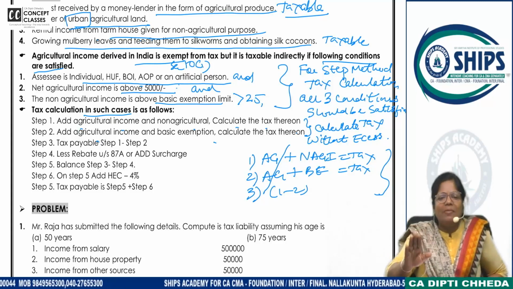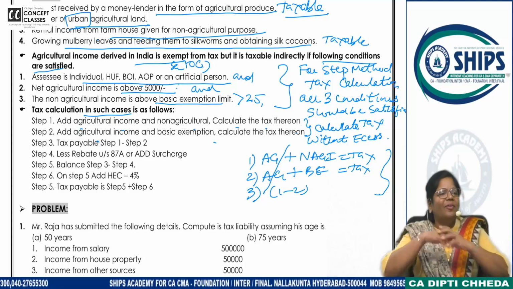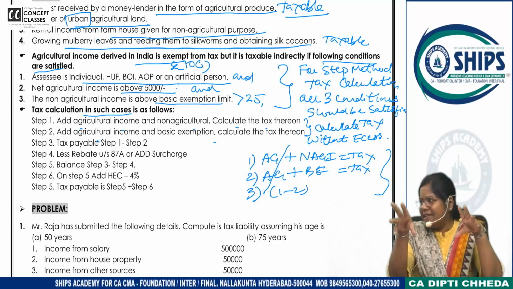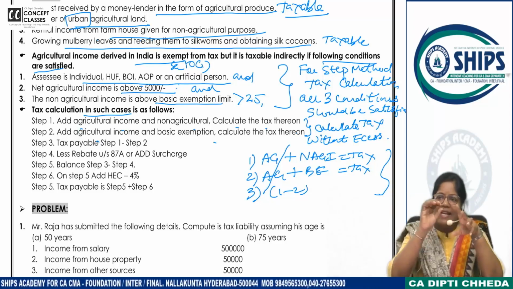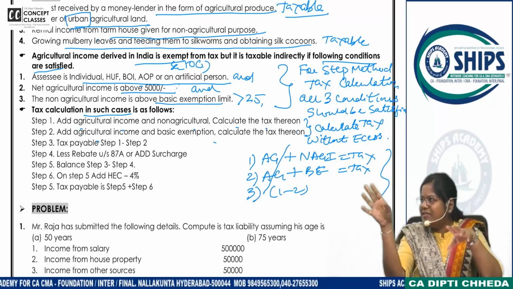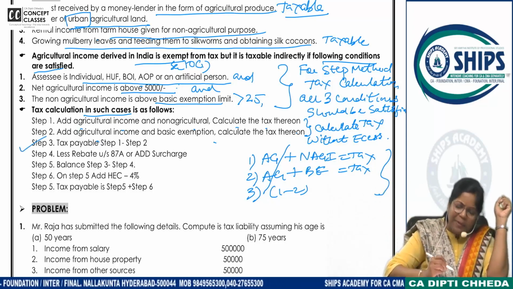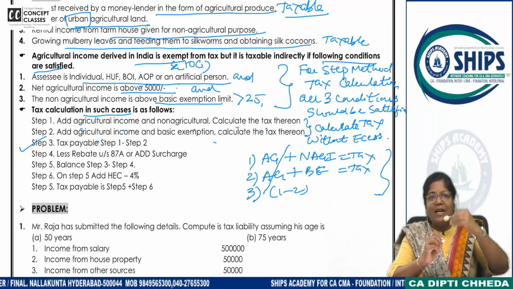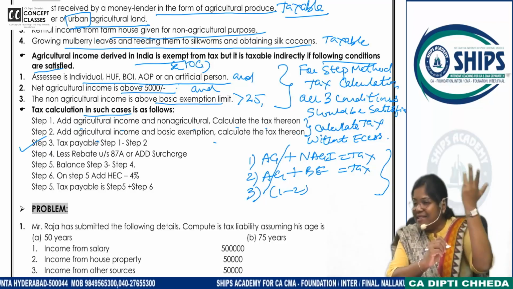What is your first step, dear students? Agricultural income and non-agricultural income, calculate the tax. Then agricultural income and basic exemption, calculate the tax without surcharge. 1 minus 2 is your tax payable. Just by adding agricultural income, you might go from the 10 to 20% slab into the 30% slab.